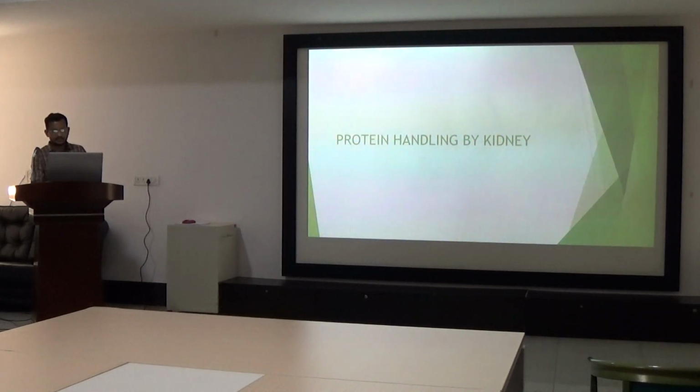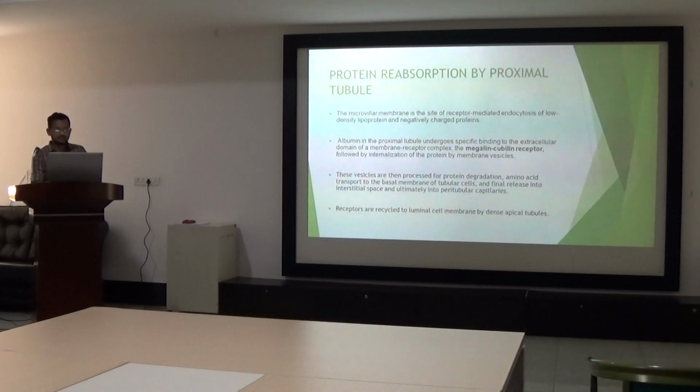Now, protein handling by the kidney. Protein reabsorption by the proximal tubule occurs at the microvilli membrane, which is the site of receptor-mediated endocytosis of low density lipoprotein and negatively charged proteins. Albumin in the proximal tubule undergoes specific binding to the extracellular domain of the membrane receptor complex, called the megalin-cubilin receptor, followed by internalization of the protein by a membrane vesicle.